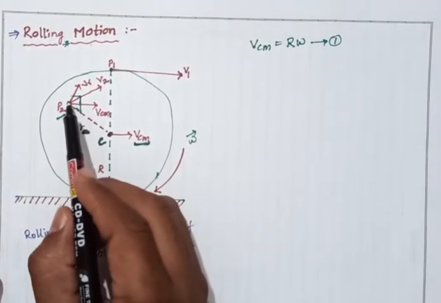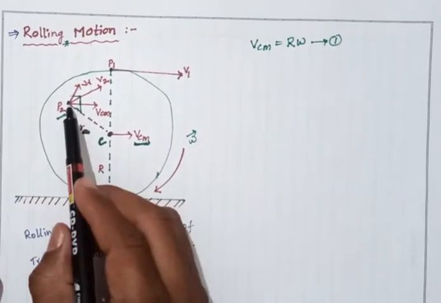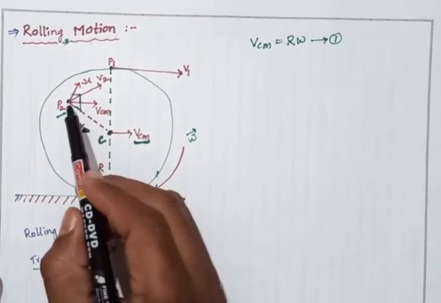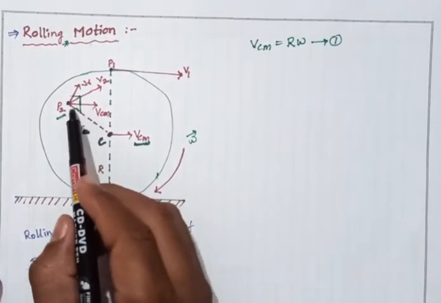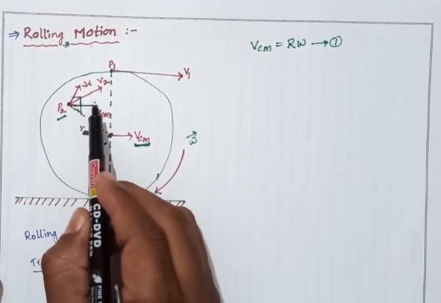For example, consider a particle, where VCM is the velocity of the center of mass.